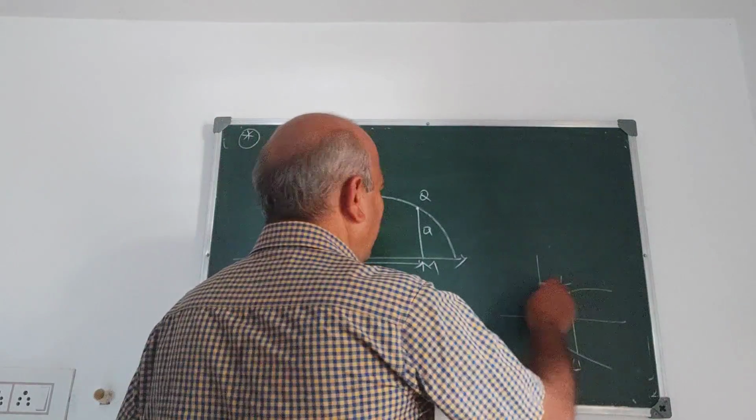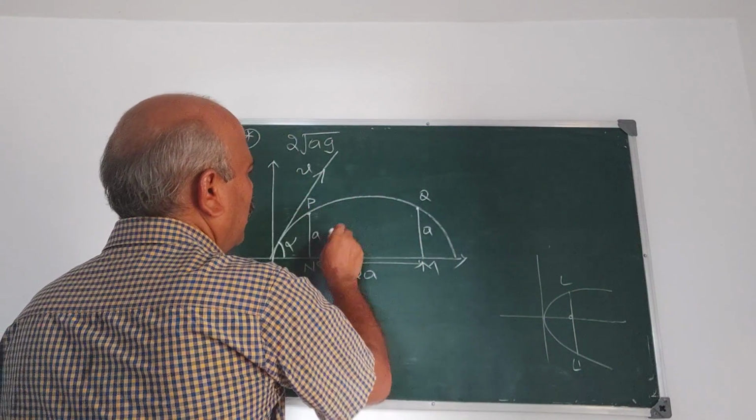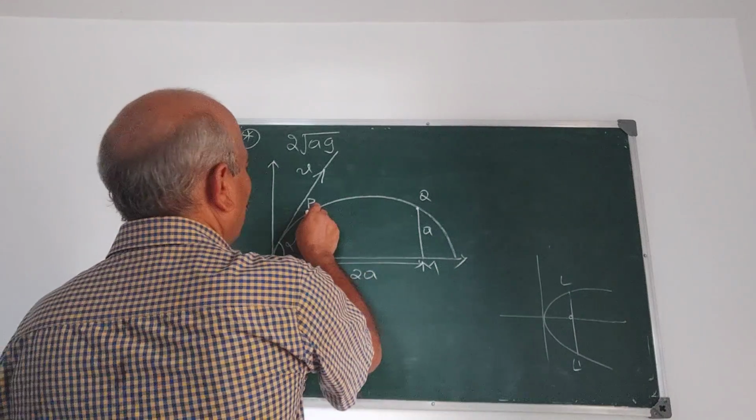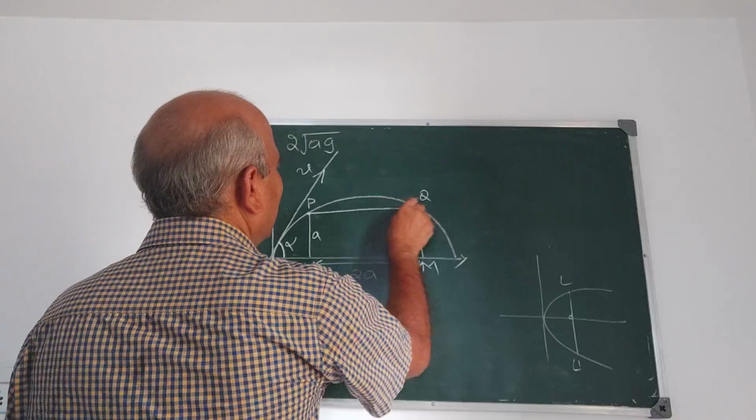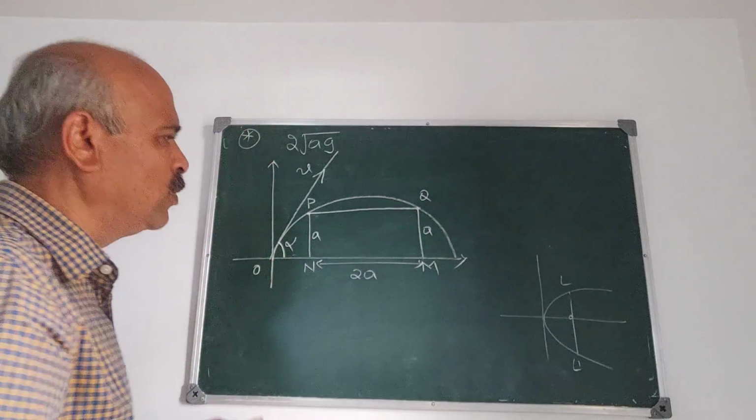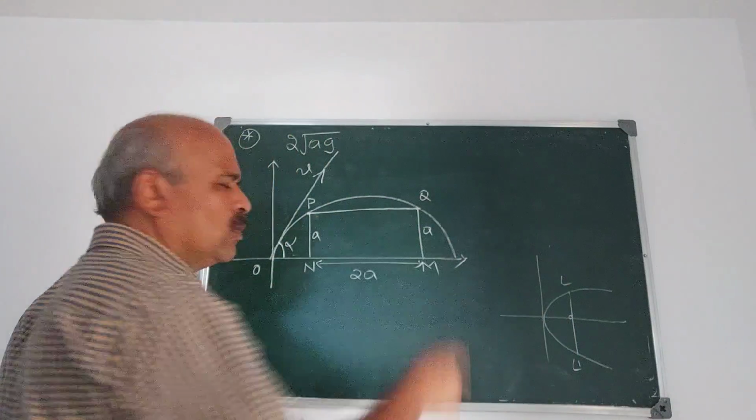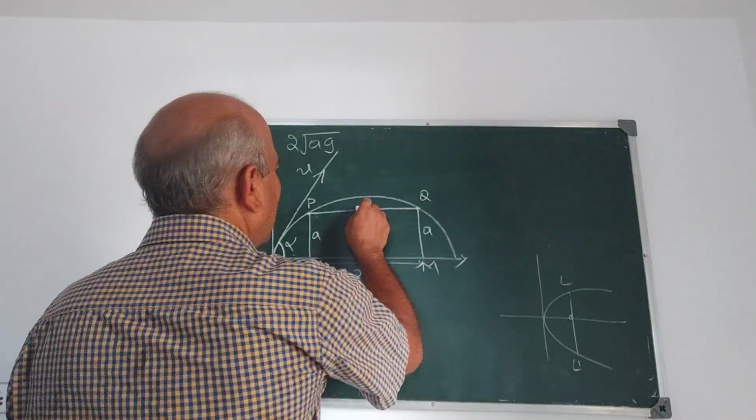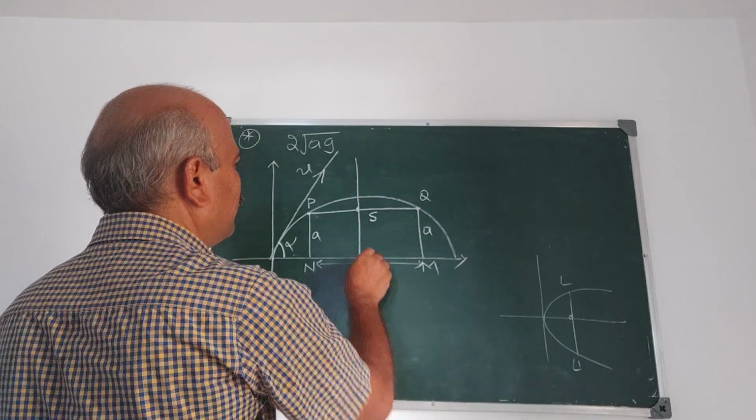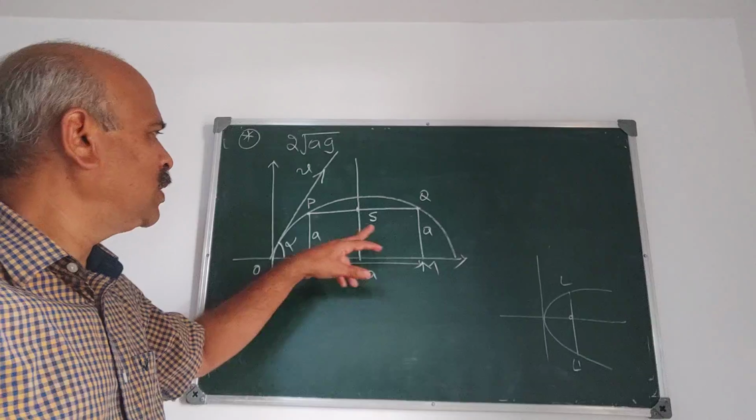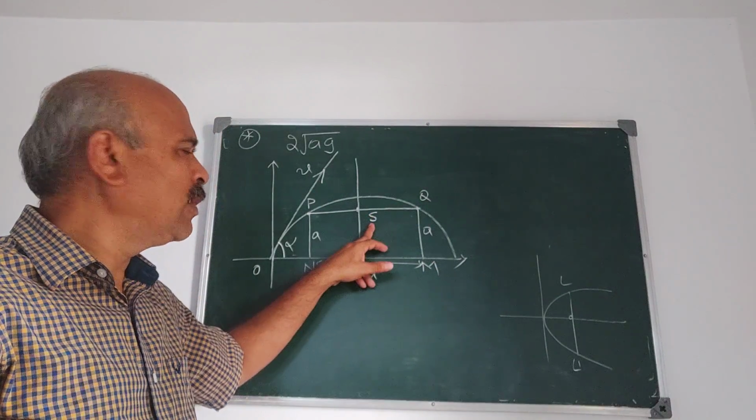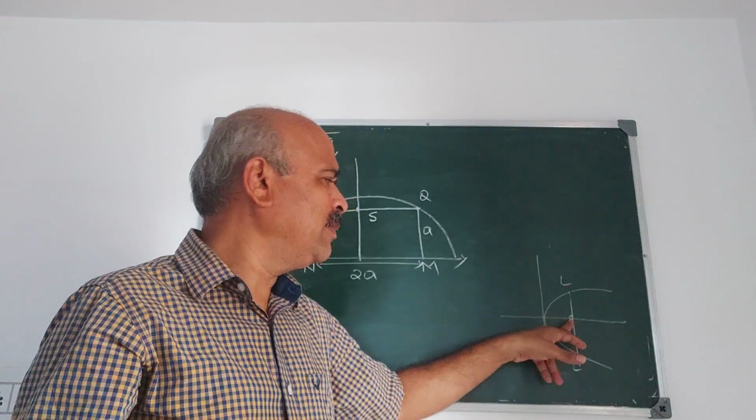And to prove that this 2a is the latus rectum, what you have to prove? You have to prove that PQ is the latus rectum. This you have to prove. To prove that this PQ is the latus rectum, you have to prove that the midpoint of PQ is S. Midpoint of PQ is the focus. You have to prove that the midpoint of PQ is the focus, because the midpoint of the latus rectum is always the focus.